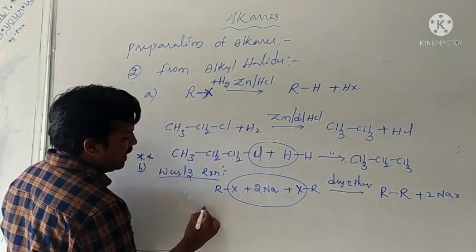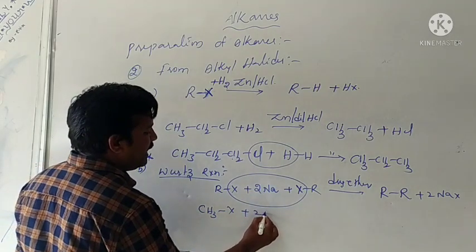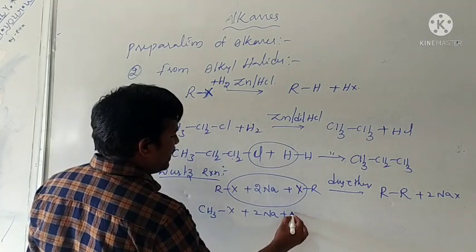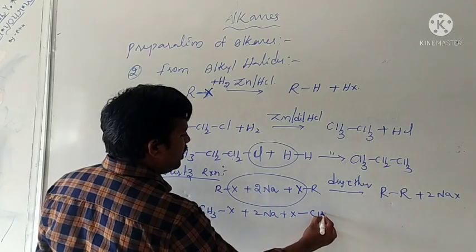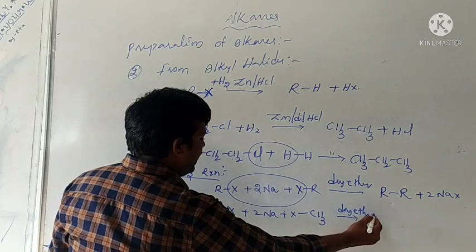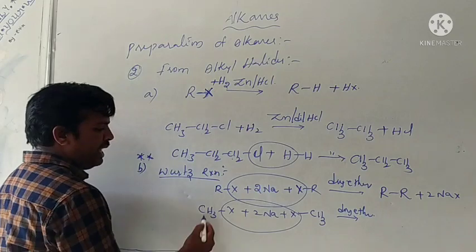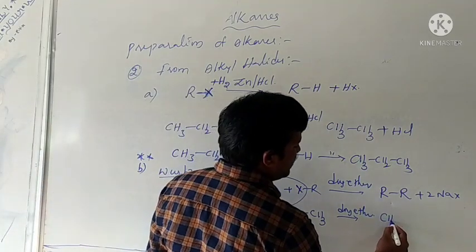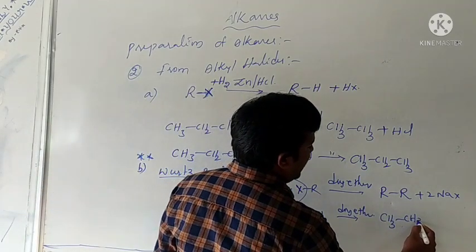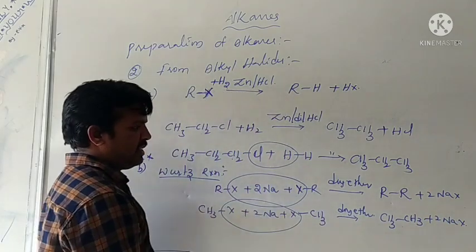We'll see one example, that is methyl halide reacting with sodium in presence of dry ether. Here we get 2NaX removed, and formation of CH3-CH3, that is ethane. Formation of ethane takes place.